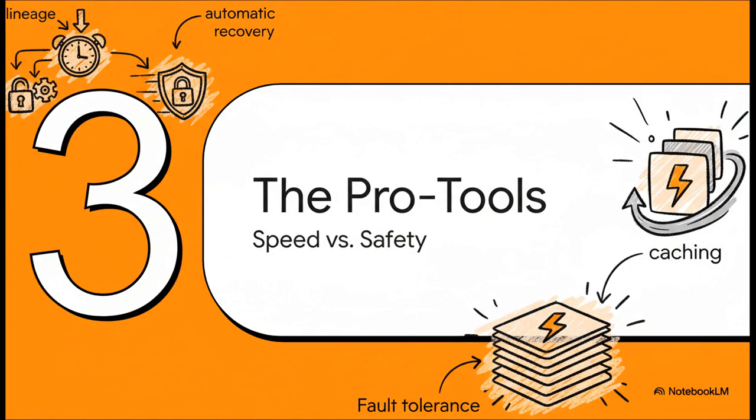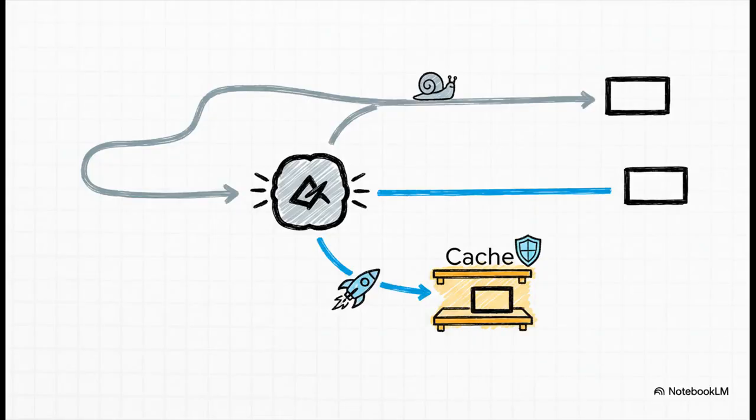Okay, so let's recap. We've got lineage for our basic automatic safety net. We've got checkpointing for those really long, complex jobs. But there's another set of pro tools we can use to really dial in that balance between raw speed and rock-solid safety. And that brings us to caching. So, caching, or as you might hear it, persisting, is pretty straightforward. It's just you telling Spark, hey, I'm going to need this piece of data again soon, so keep it handy, would you?